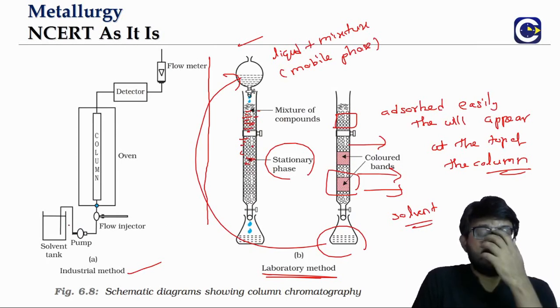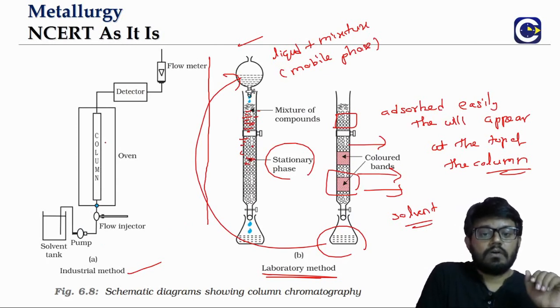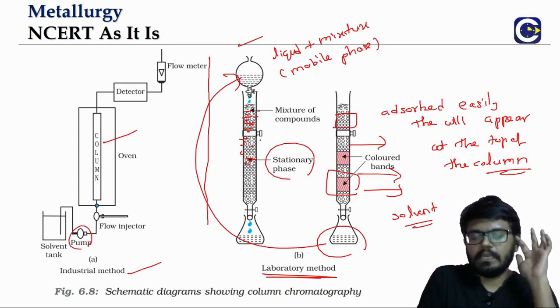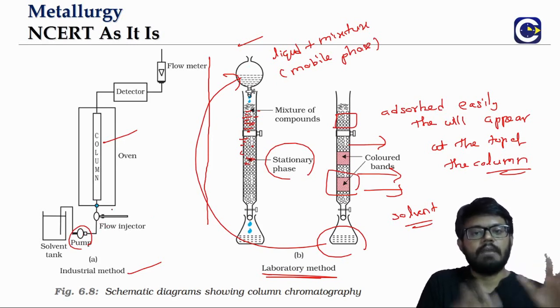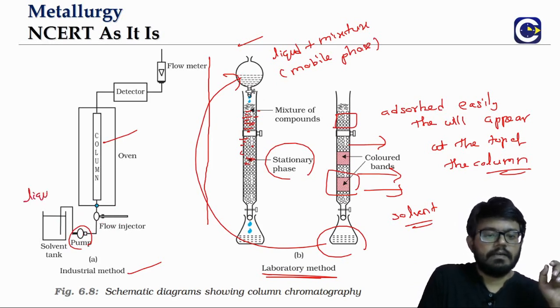Now coming to the industrial scale. So you have a column, and you see here there is a pump. Because in a laboratory we can take the liquid out and then again drop it in at the top. So here in the industry it will not happen like that. It will happen at a larger scale. We'll have a pump that is connected to the solvent tank. This is the liquid tank. So from here the solvent is going to be pumped.